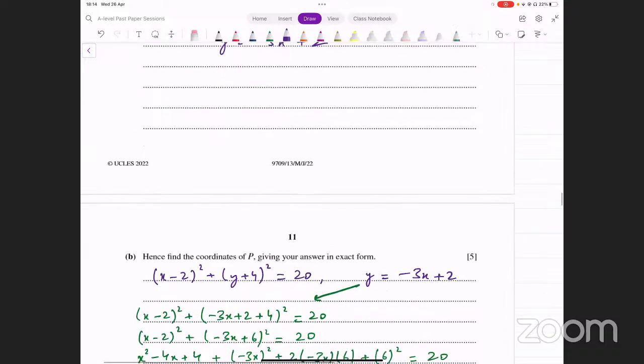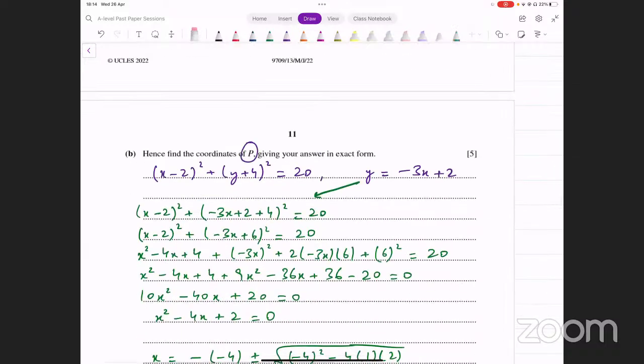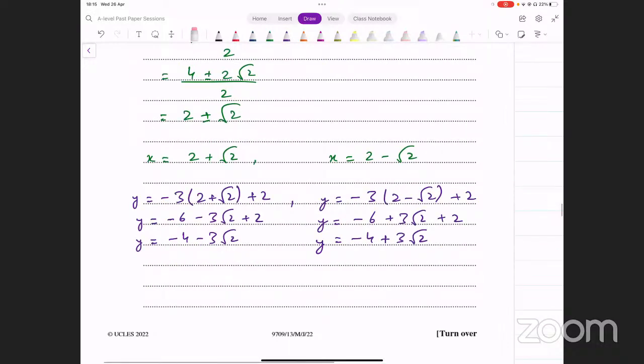Let's go back. उसने कहा p के coordinates find करने हैं. अच्छा, अगर multiple हो सकते होते ना, तो वो यहाँ पे hint दे देता आपको कि find the possible coordinates or the two possible sets of values for the coordinates of p. यहाँ पे उसने कुछ नहीं कहा, उसने कहा सिर्फ find the coordinates. That means only one of them can be true.